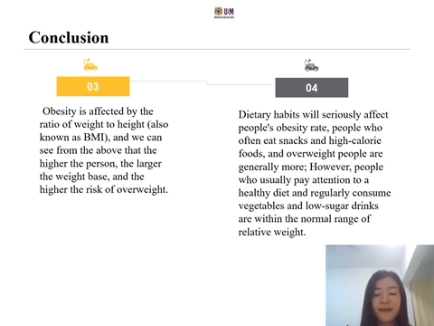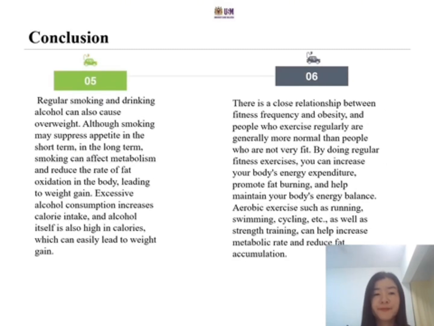Next, eating habits are very important. People who often eat snacks and high-calorie food are easily overweight. However, people who usually pay attention to a healthy diet and regularly consume vegetables and low-sugar drinks are within the normal range of relative weight.